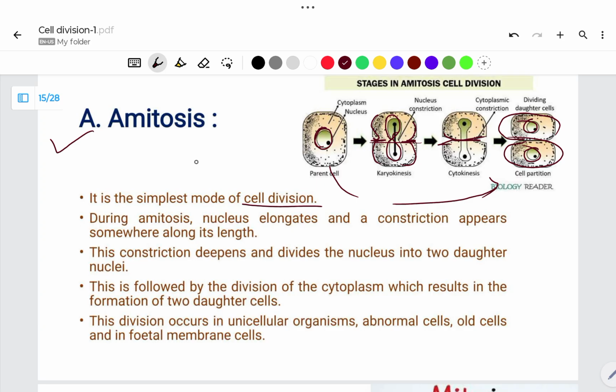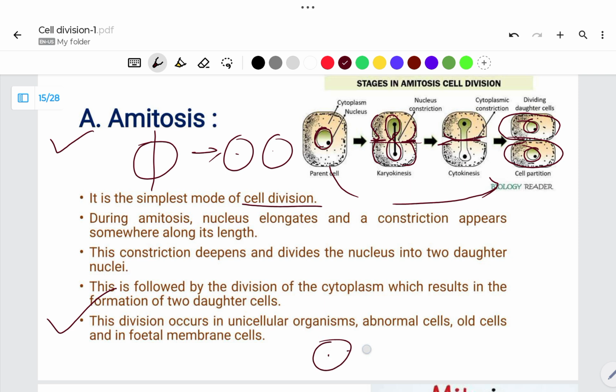Consider this is a cell. If I cut this cell from the middle, two new cells will form like this. This type of division takes place during the amitosis process. This type of division happens in bacteria, for example E. coli.